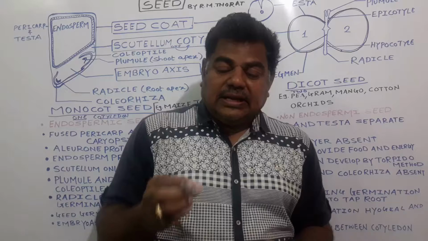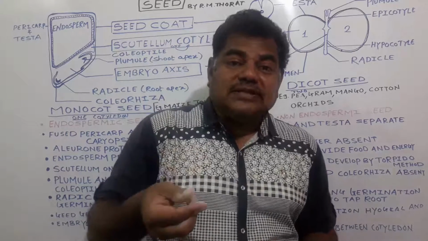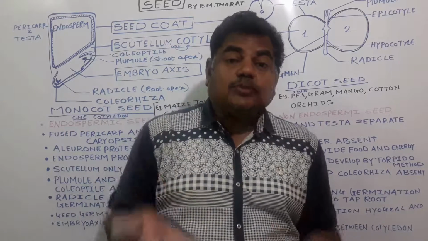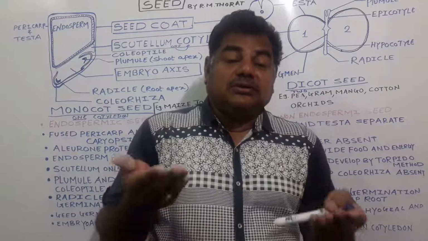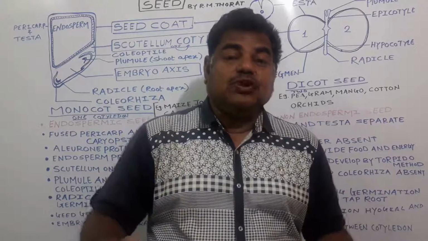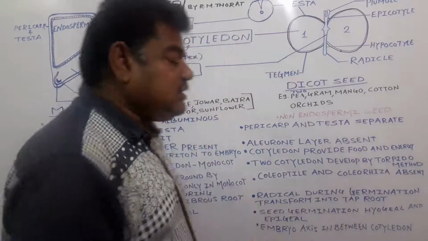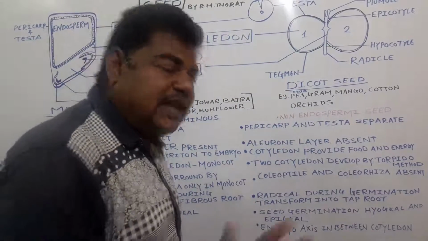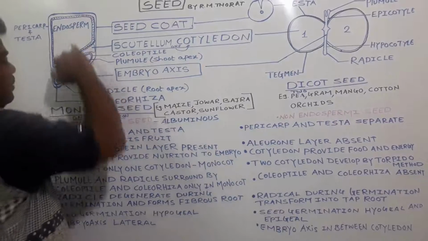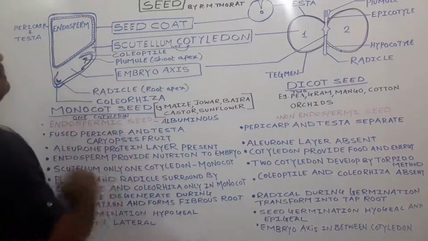Rice, that complete boiled rice, is nothing but an endosperm. We are consuming this endosperm in our day-to-day life. So all these seeds in which endosperm is present, those seeds we call endospermic seeds, like this.